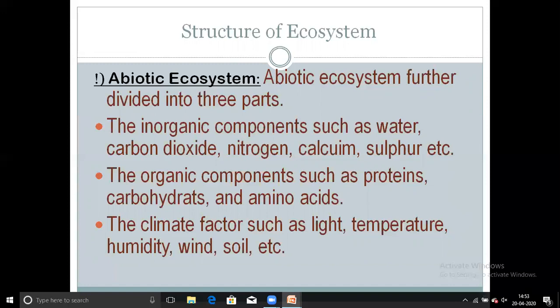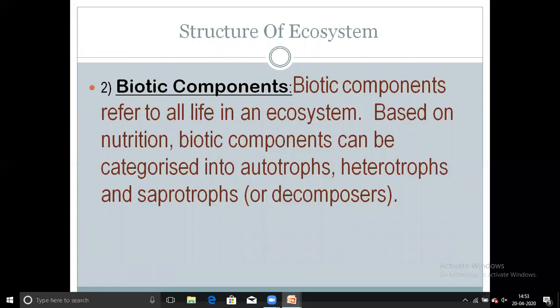First one is the inorganic compounds such as water, carbon dioxide, nitrogen, calcium, sulfur, etc. Second is the organic compounds such as proteins, carbohydrates, and amino acids. Third and last one is the climate factors such as light, temperature, humidity, wind, soil, etc. Now discuss biotic ecosystem. Biotic components refer to all life in the ecosystem based on nutrition. Biotic components can be categorized into autotrophs, heterotrophs, and saprotrophs.